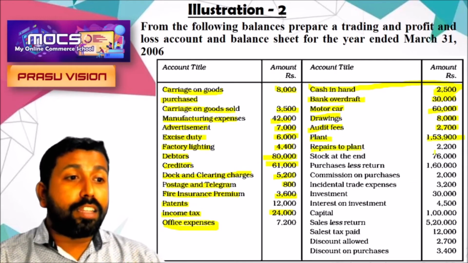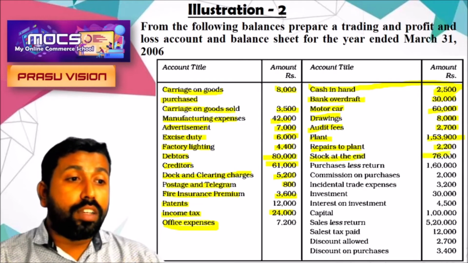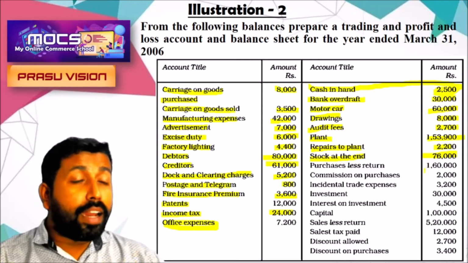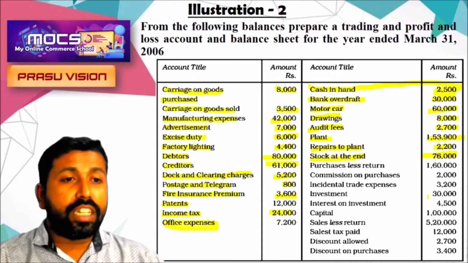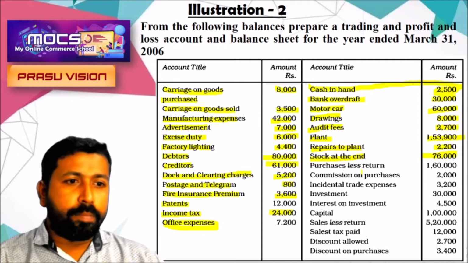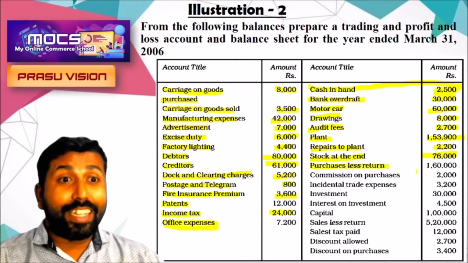Repairs to plant is an expense. It is shown in the debit side of profit and loss account. Stock at the end means closing stock. It will be shown in two places: the trading account credit side and the balance sheet asset side, because it is the stock which is calculated after the preparation of ledger accounts. Purchase less return is shown in the trading account debit side, 1,60,000.